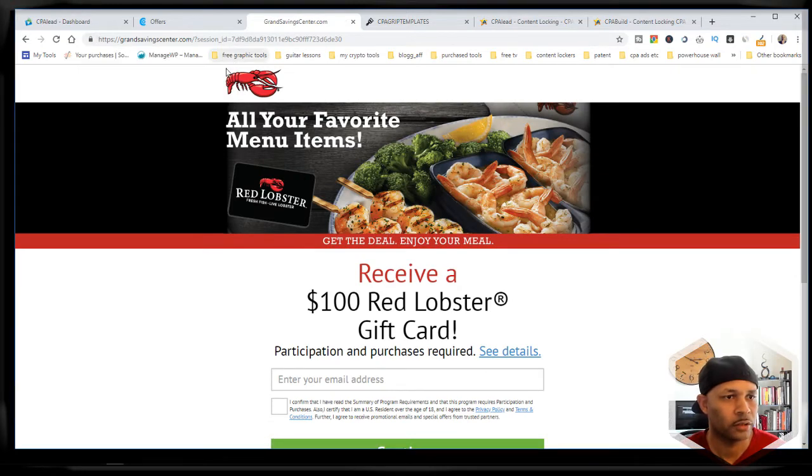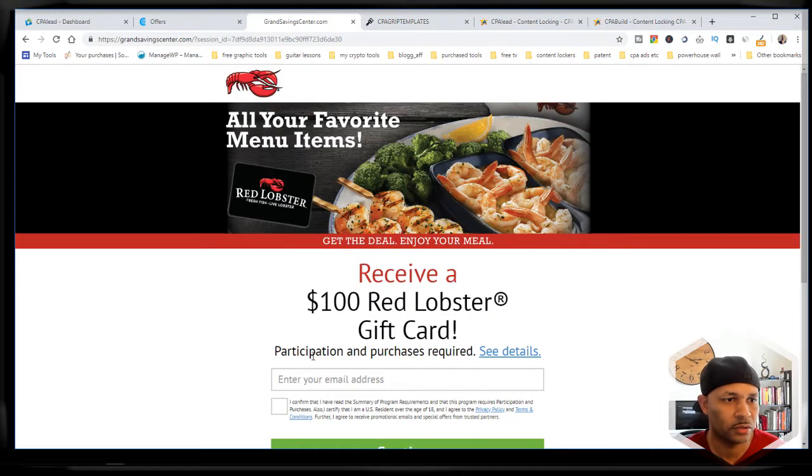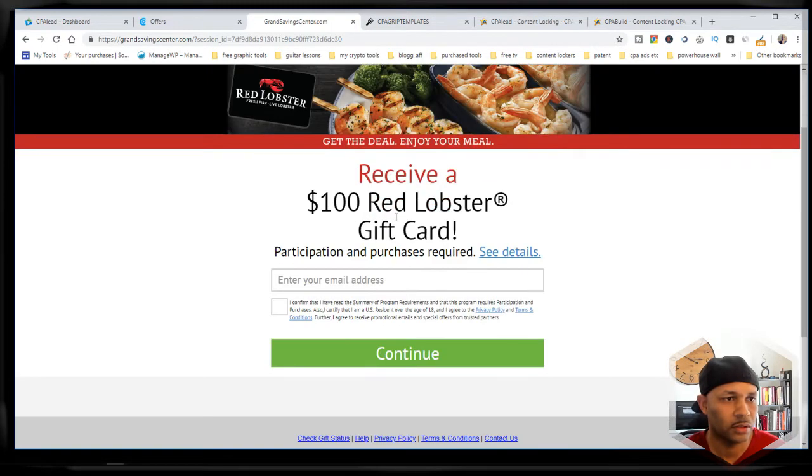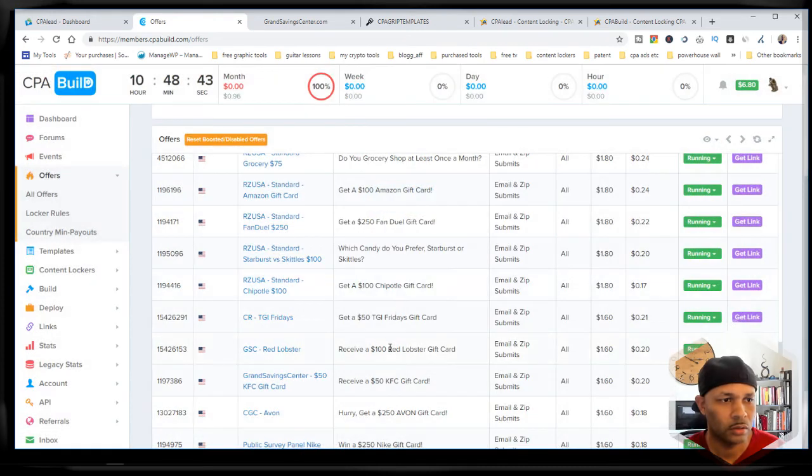So just a standard landing page, and they have all the disclaimer information in there, so that's good to know. But a person would just put an email address in, confirm. So email and zip, so you have to put some address information in, but every lead you drive, $1.60.